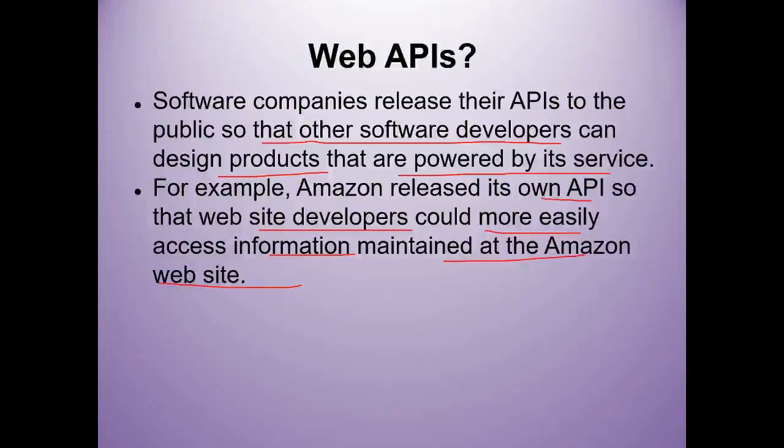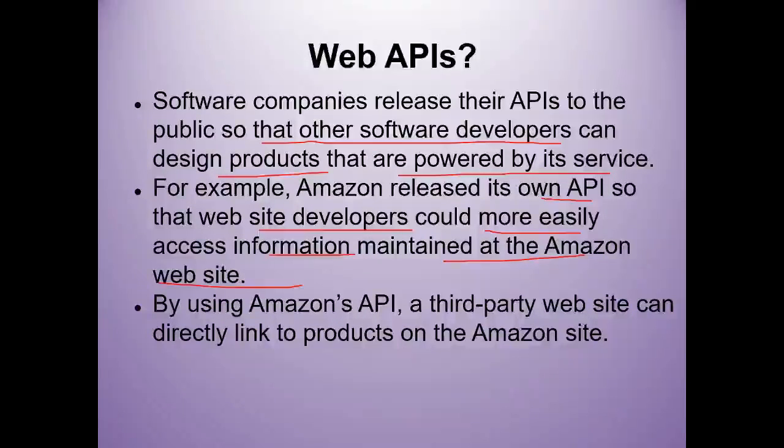Amazon has released their APIs so that website developers can design the API interfaces in such a way that they help users access the cloud services of Amazon in a very easy manner. So Amazon is releasing the APIs for web developers, and web developers are using that API to help Amazon design their cloud services interfaces.